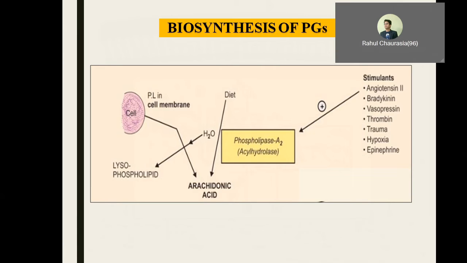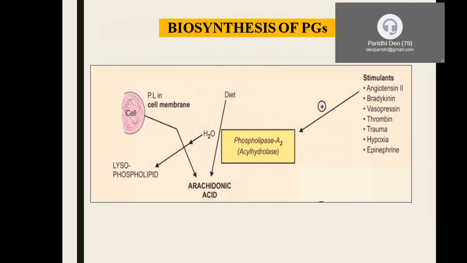The stimulants are all the inflammatory mediators like angiotensin 2, bradykinin, vasopressin, thrombin, trauma, hypoxia, and epinephrine. These all stimulate phospholipase A2 to release the arachidonic acid, which is further required for the production of prostaglandins.